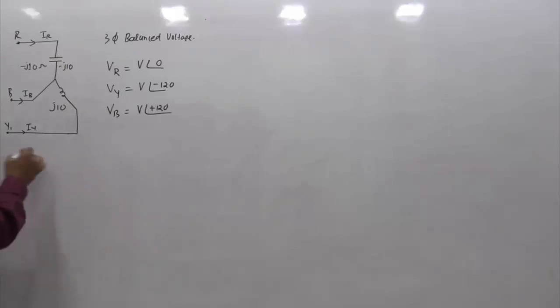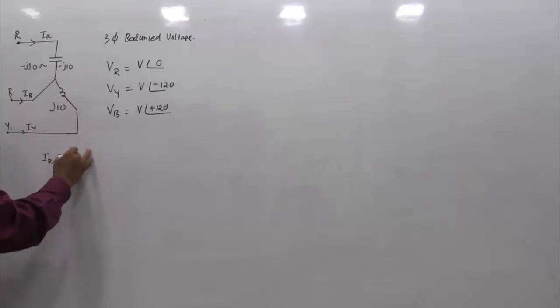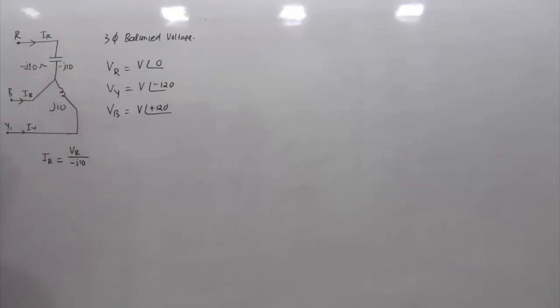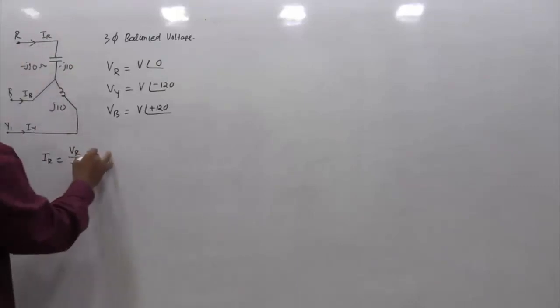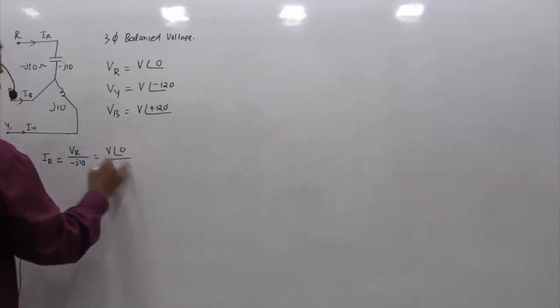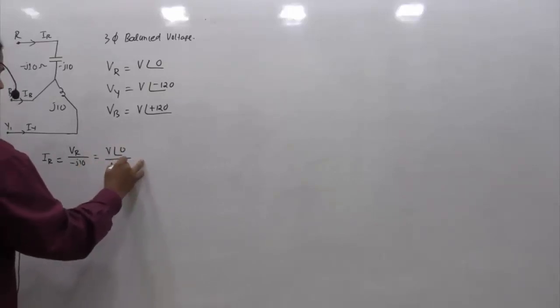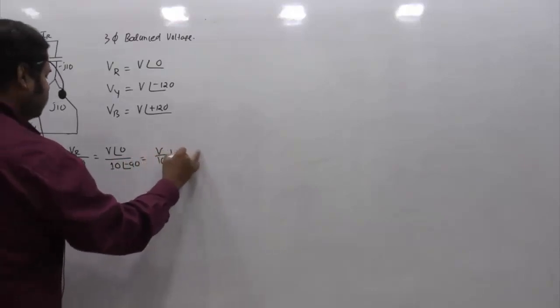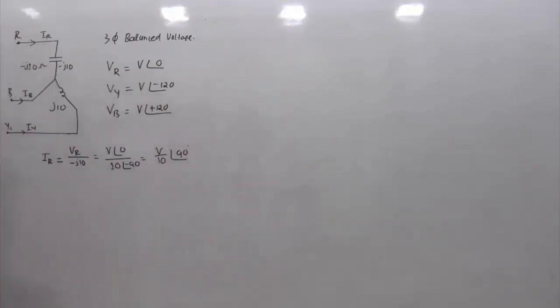And you can see here, if I ask you what is my IR, IR is VR divided by minus J10, isn't it? So what is VR? VR is V angle 0, and minus J10 can be written as 10 angle minus 90, which gives V by 10 angle plus 90 degrees. So this is nothing but your IR.